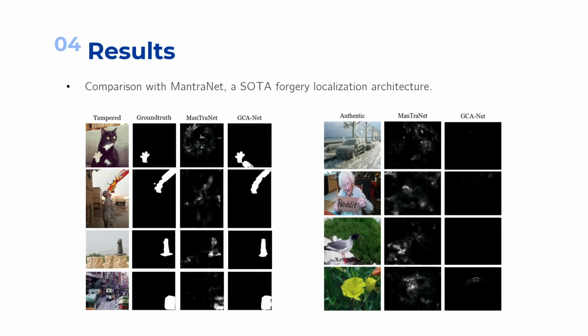We also compare these qualitative examples with predictions against MantraNet, an existing state-of-the-art network. We use some hard samples from the IMD and NIST datasets. We see that for authentic images, our model predicts error-free results, which are complete black prediction masks. However, results from the MantraNet has considerable false positives.